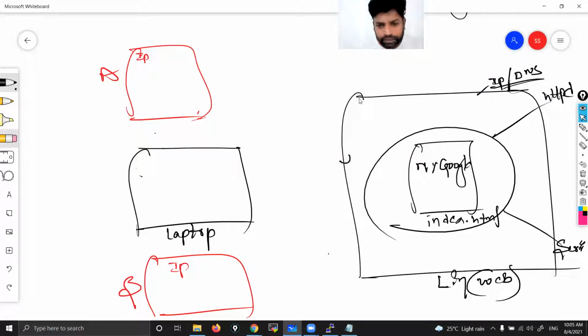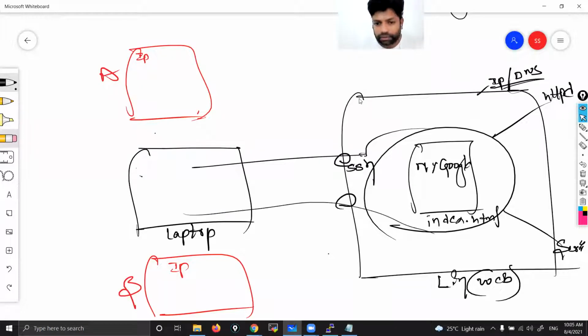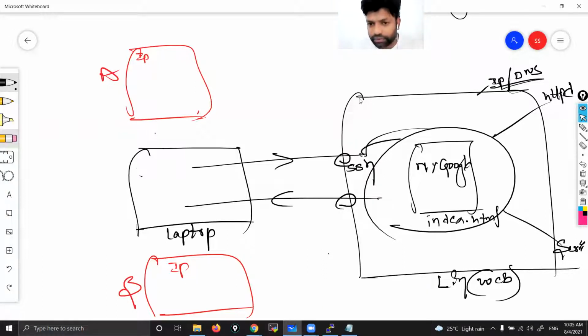First, we opened the SSH port. Through that only I entered inside this instance. I executed all these commands, Linux commands, installing packages, creating files, everything through the SSH port.